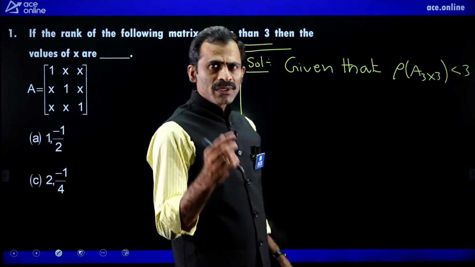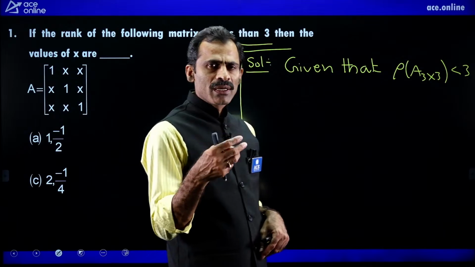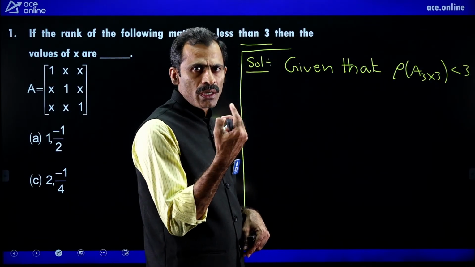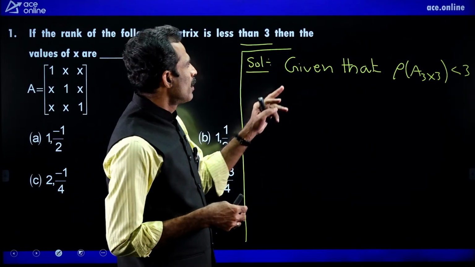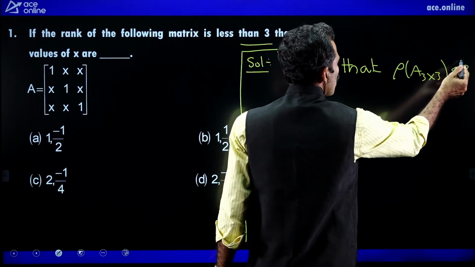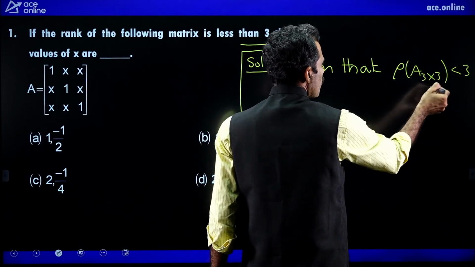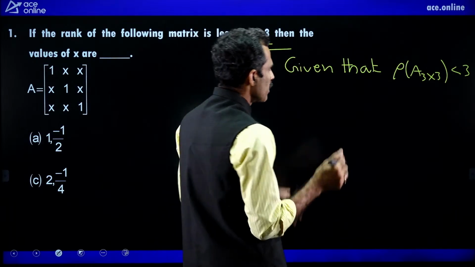For a 3 by 3 matrix, there are 3 possibilities for rank. Rank may be 3 or 2 or 1. But here it is given that rank of A is less than 3. Whenever the rank of a square matrix is not equal to the order of the matrix, the matrix is singular.